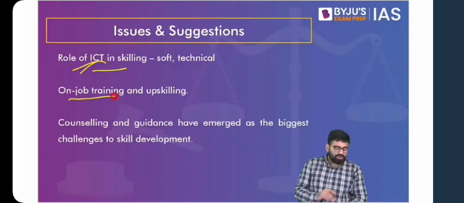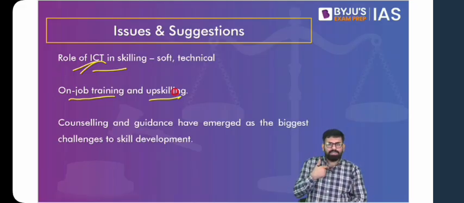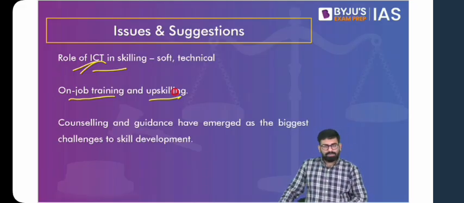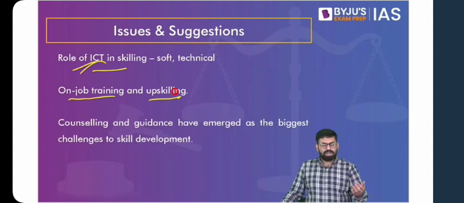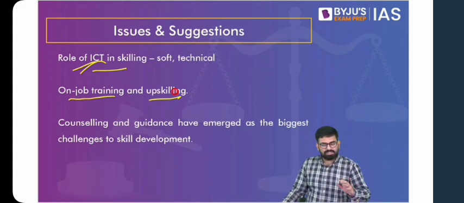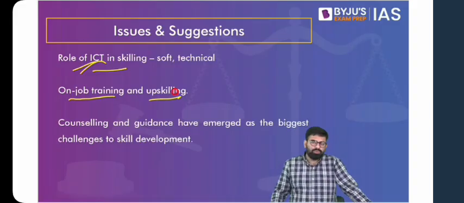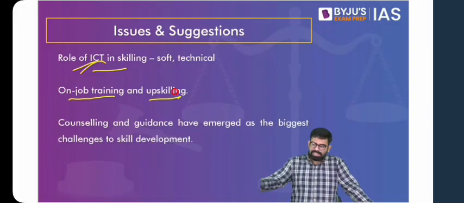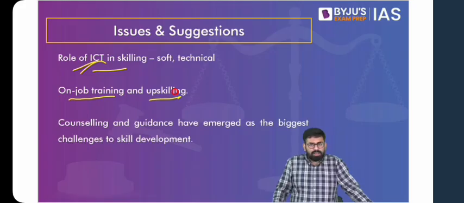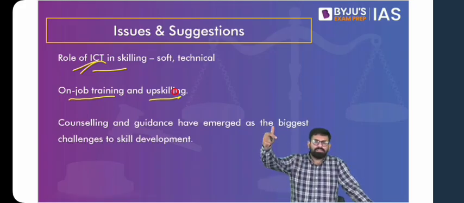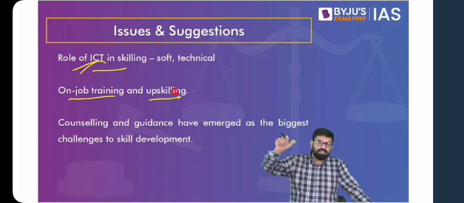Now there has to be on-job training and upskilling. The way I was saying, once you have entered the job, only a few Indian companies provide the training. Only the big established corporates, the MNCs, provide the skilling. Otherwise, once you start with the job, they want you working on those tasks right away, within a day or within 2 to 5 days. They want you up and working so that they can extract maximum benefit out of it. So on-job training has to be there, and you also have to keep upskilling your employees, because newer things are coming up. So keep imparting those newer skills.